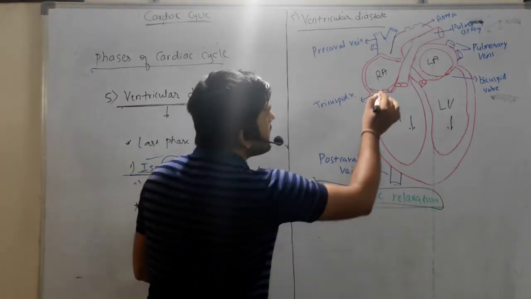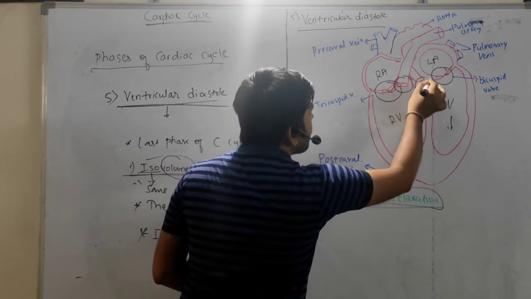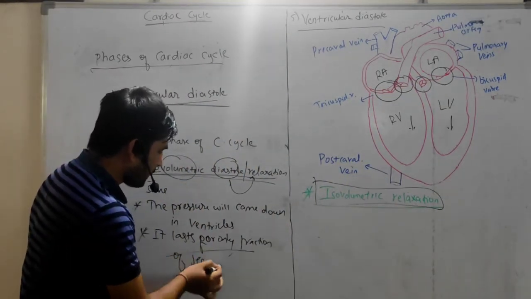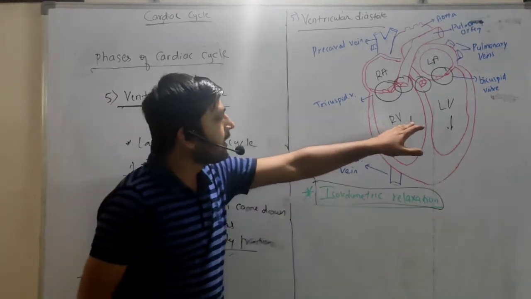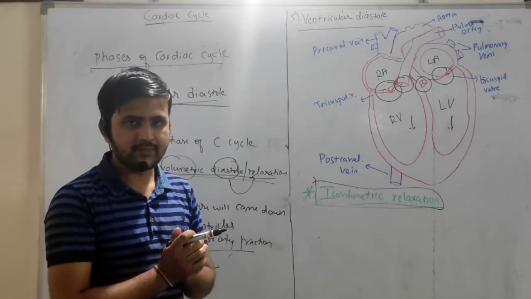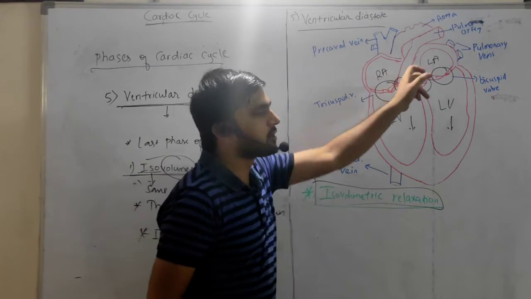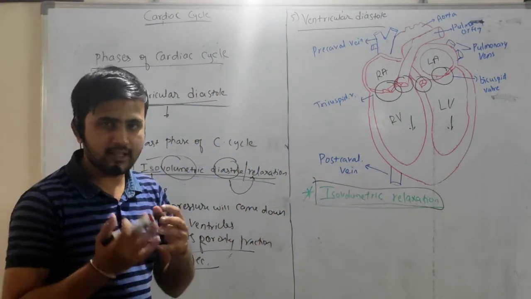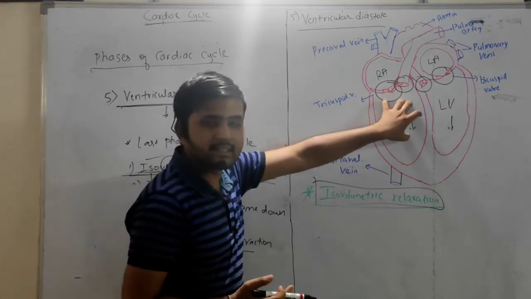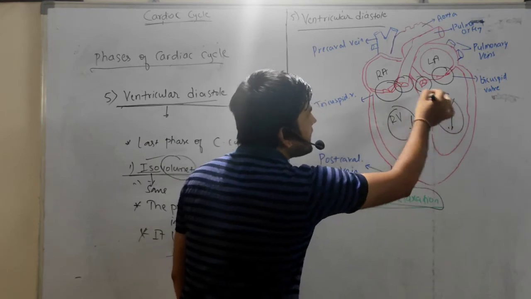So what happens here is the AV valves and the semilunar valves are again closed for a fraction of a second. Okay, and these two ventricles are in a relaxed state, right? Relaxed state means both are ready to receive the blood.